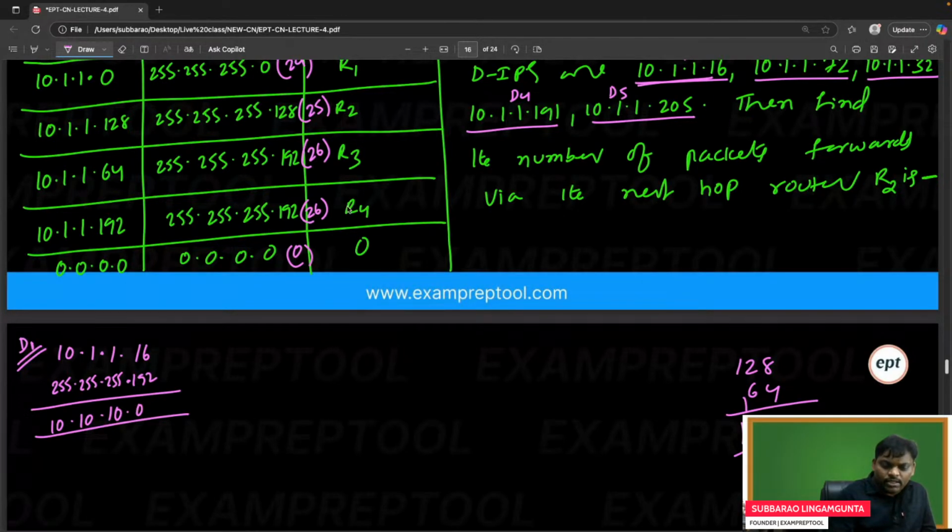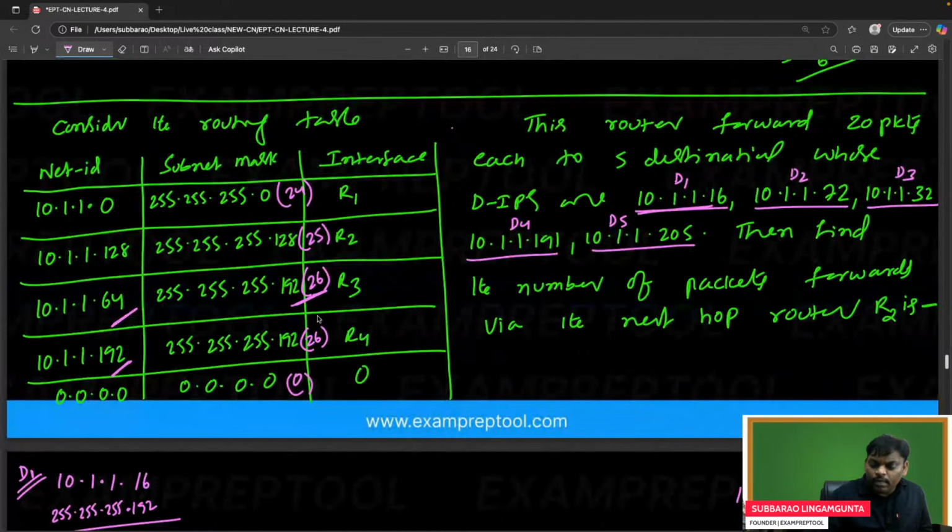So is it matching? 0 matching? No. I think this is also 192. Is it matching? No. It is not matching. And one more thing, try to remember: if 26 is not matching, then I will try for 25.